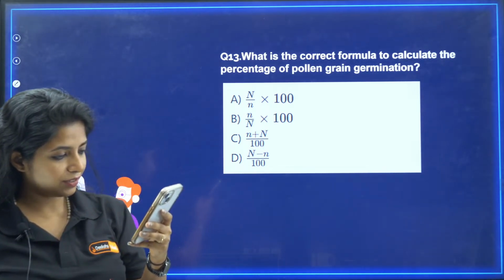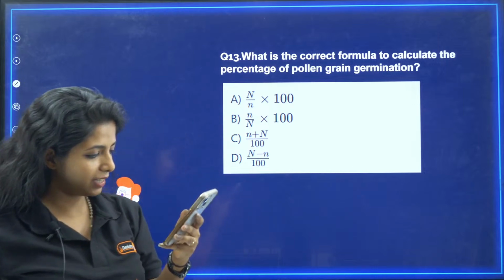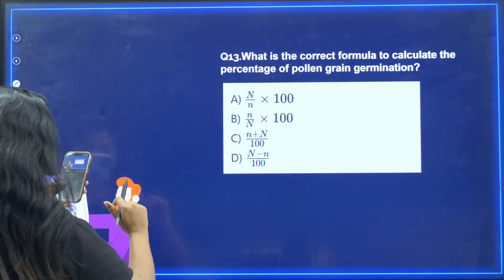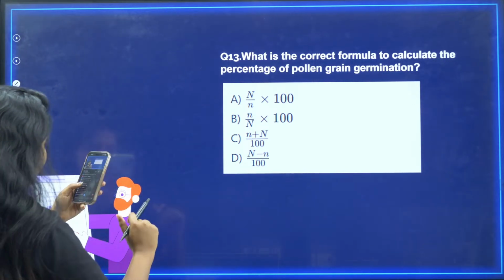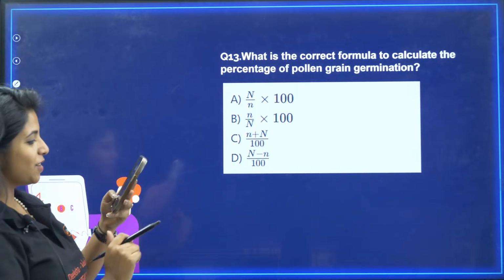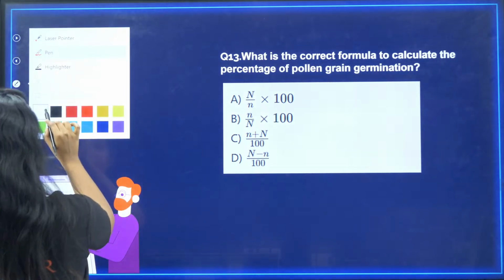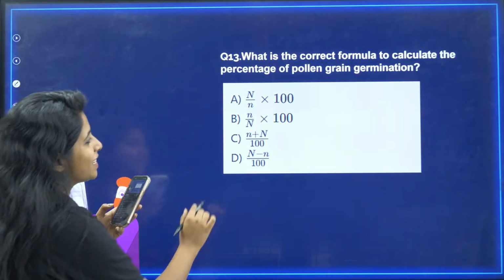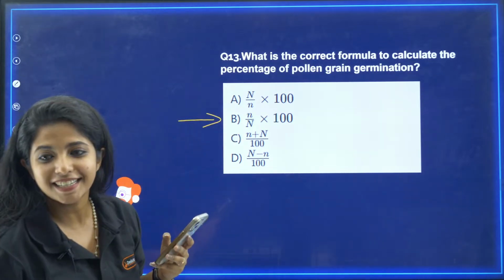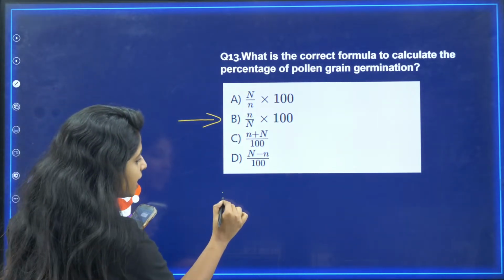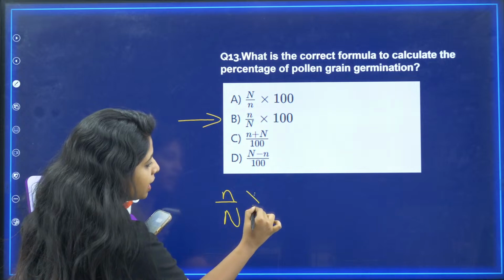Is A the answer or B the answer or C the answer? So Sumitra, Bhuvana, Supriya and Samartha, Krishnamurthy and Harshita say B, I think. Yes, whatever you're thinking is absolutely correct. The answer is this: N by capital N into 100.